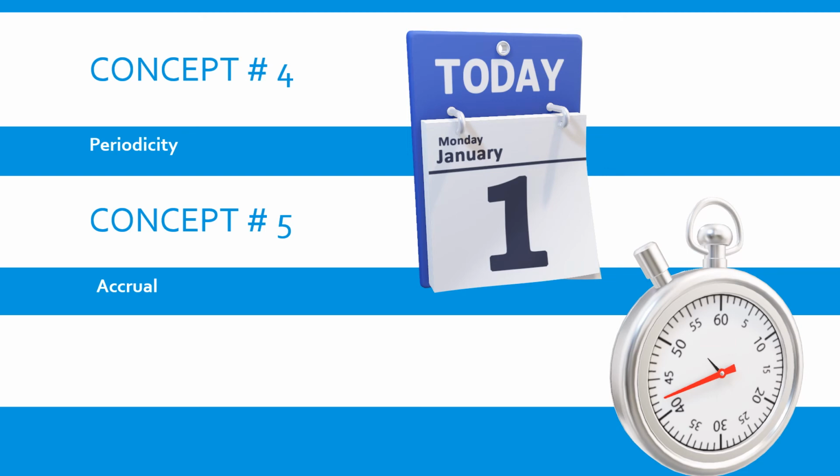To cite an example, you have provided services to a client for this month, but as per the agreement, the client said, okay, you have provided your services for this month, but I would be paying you only next month for the services provided this month. So with this concept, even though you're receiving your payment next month, you must recognize that revenue only in this month, because the revenue pertains to the services provided for this month.